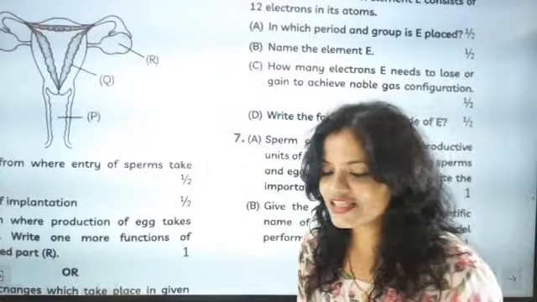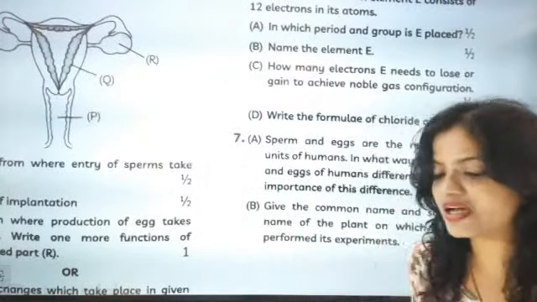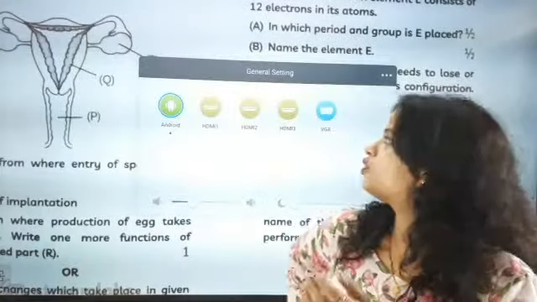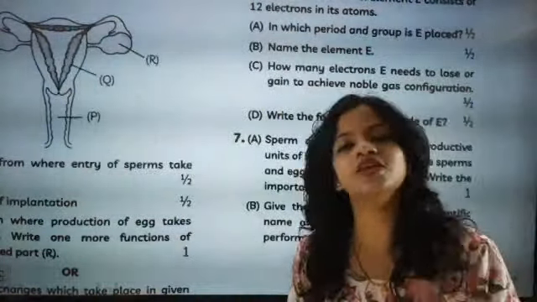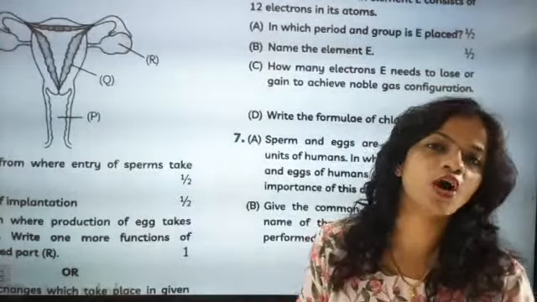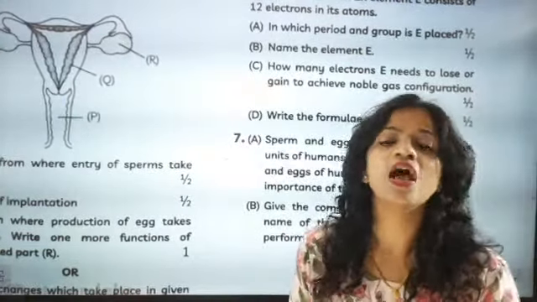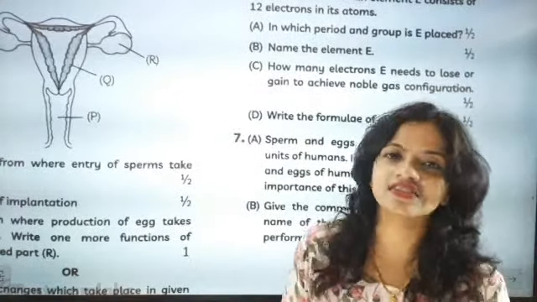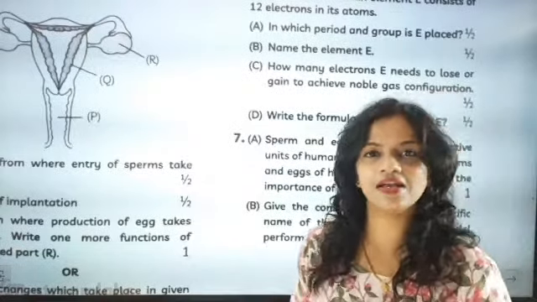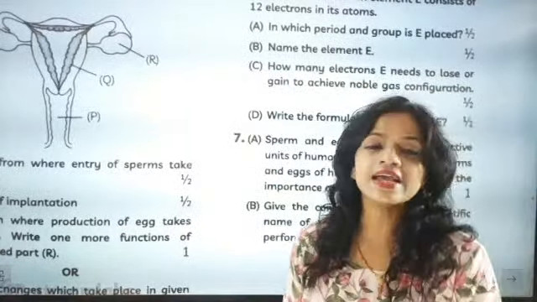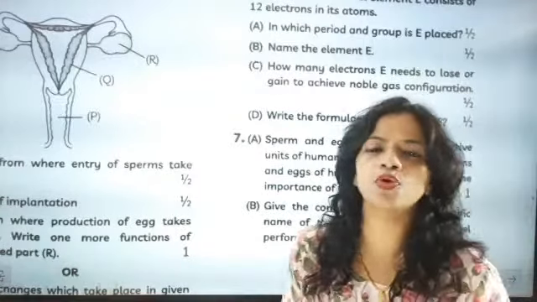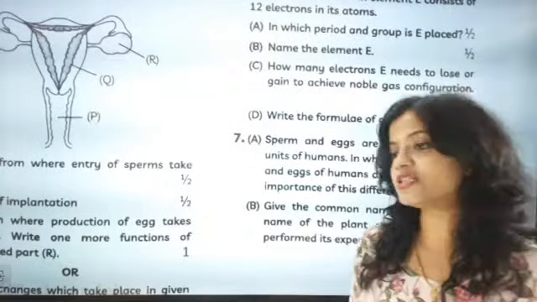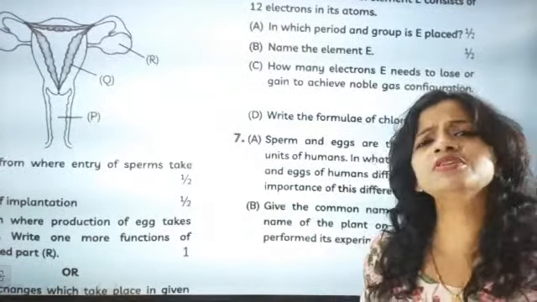If nothing, eggs have nutritional liquid. Yes, absolutely correct. Next important point about egg: if you want to go towards hormones, then out of 23 pairs, the sex chromosomes are different. For male, X and Y are there, and for female, X and X. So the ova, or egg, contains XX. The sex chromosome for egg is XX, and for sperm it is X and Y.